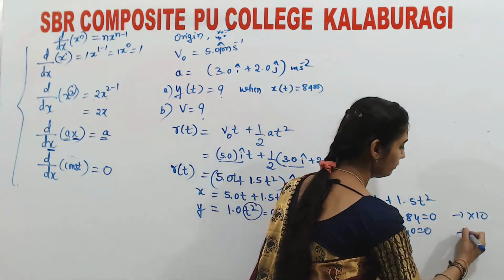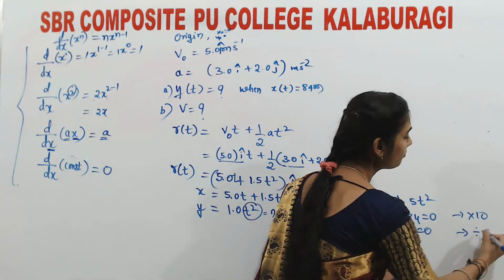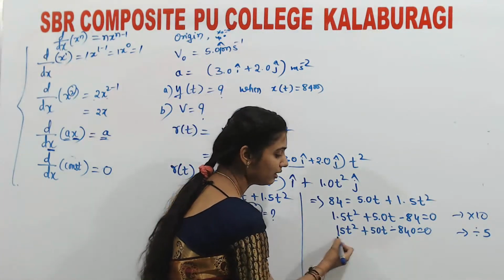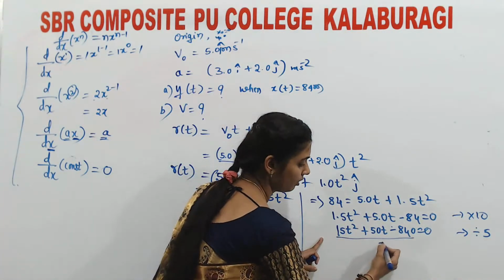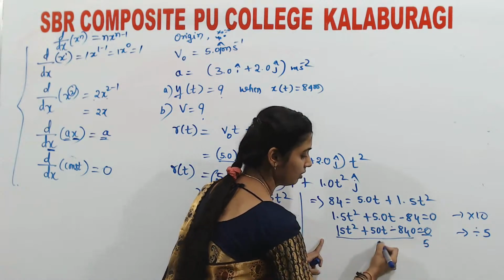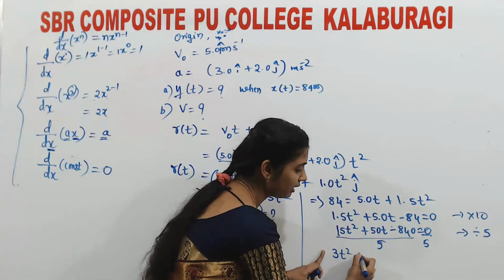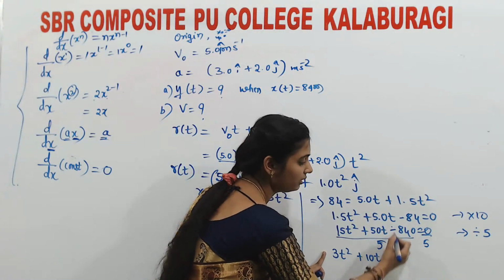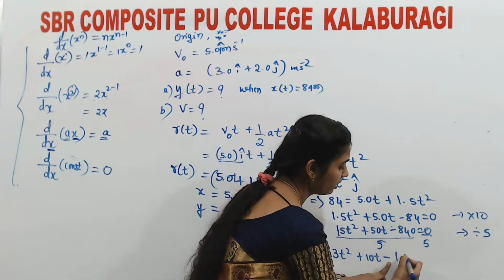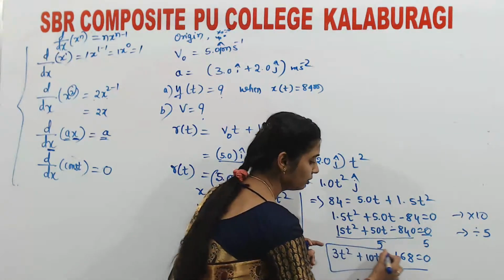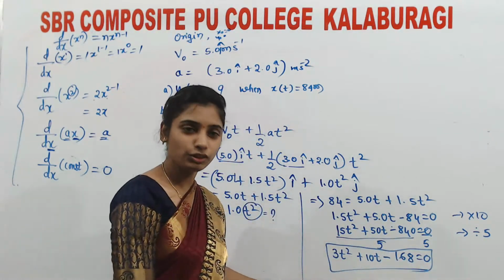And again, making it simpler, I have divided the whole thing by 5. 15 by 5 t square is nothing but 3 t square plus 10 t minus 168 is equal to 0. This is the quadratic equation which you have got.